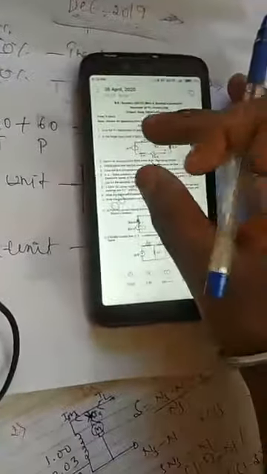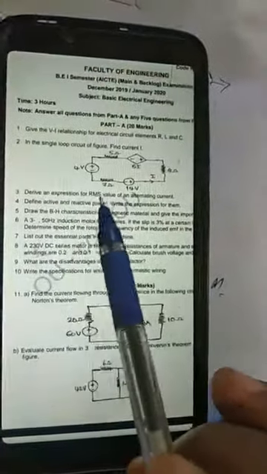The second question we solved from unit 1. Then next, what is the third question? Derive the expression for RMS value of an alternating current. So he has asked you to derive the expression of RMS value. So how will you solve? RMS value is asked. What is the answer you will write for that?